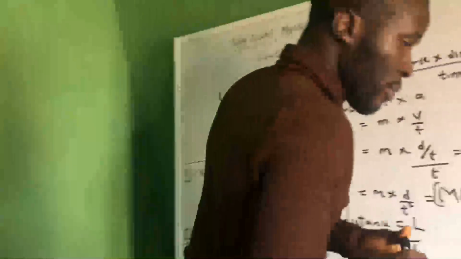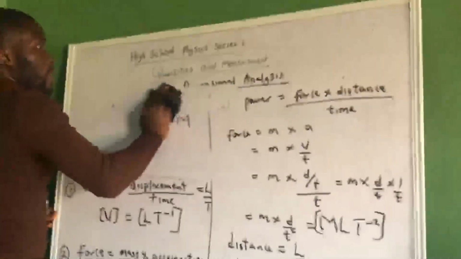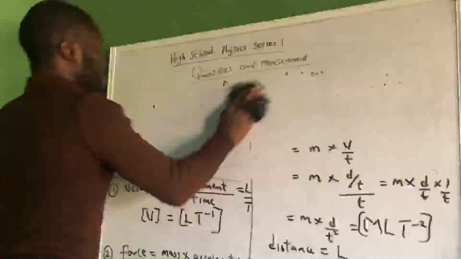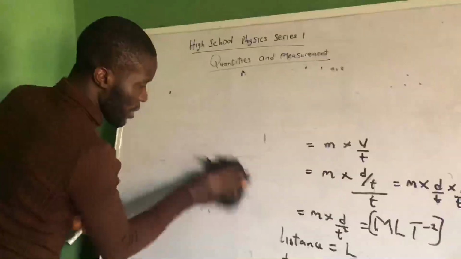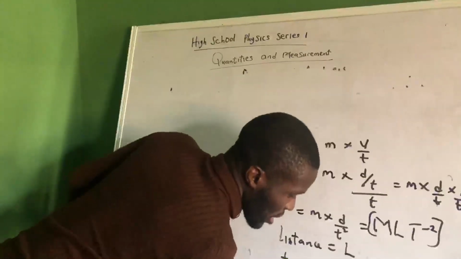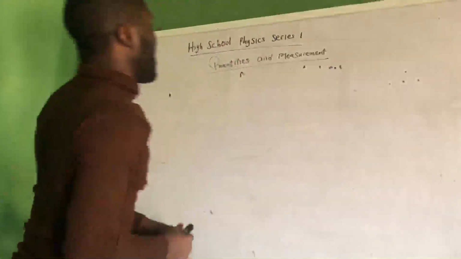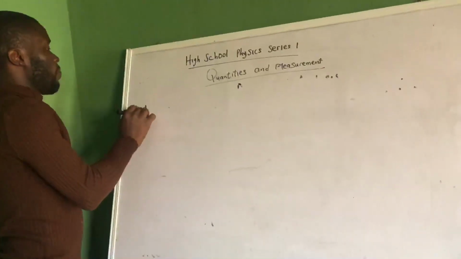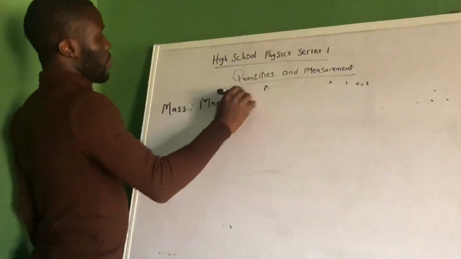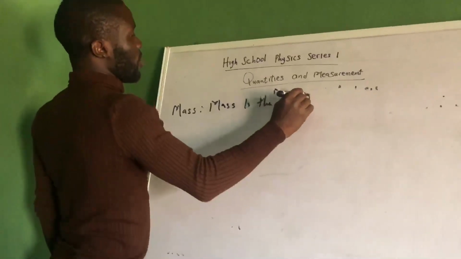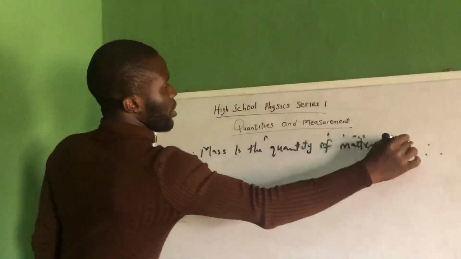So quickly, before we end this part, there is one thing we need to quickly talk about. Let's quickly talk about mass and weight. What's the difference between mass and weight? When we say mass, what do we mean? Mass is the quantity of matter contained in the body.